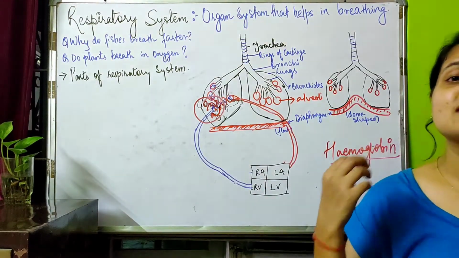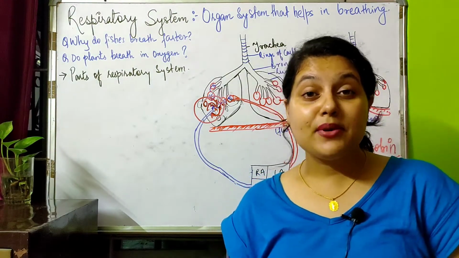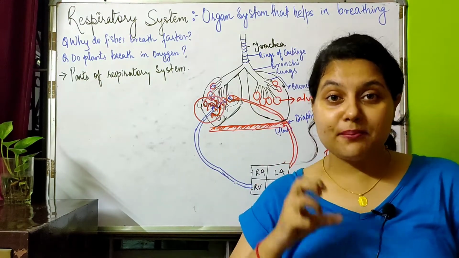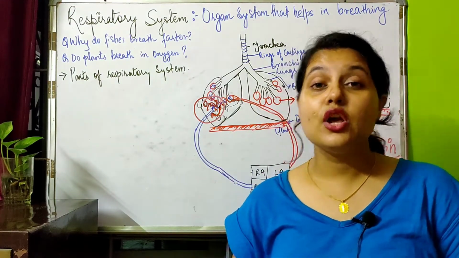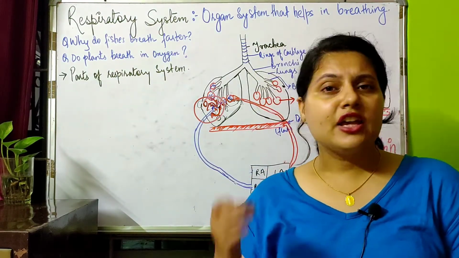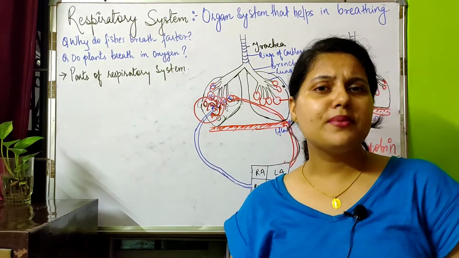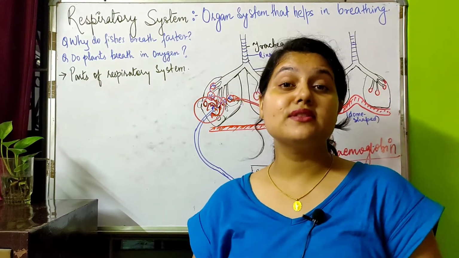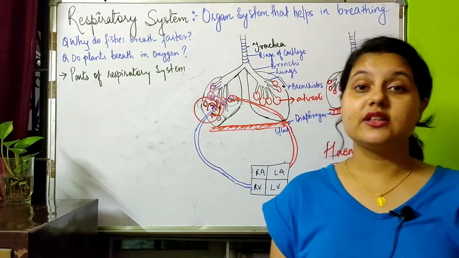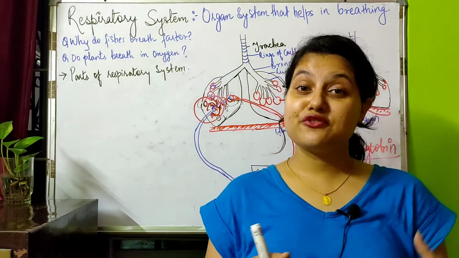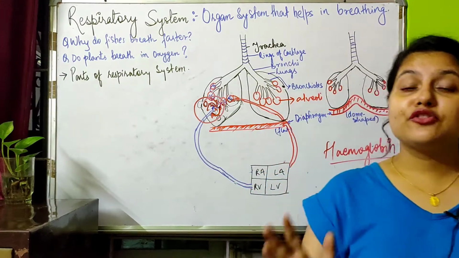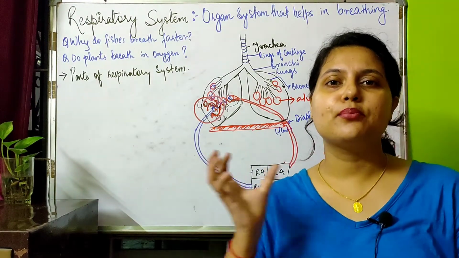Or if you have less hemoglobin in blood, then what happens? We are able to take only a less amount of oxygen into the blood, and hence the amount of oxygen which will circulate in our body will be very less. If the oxygen is less, then what happens? The rate of respiration is less. That means the glucose will take more time to be broken down and to release energy, isn't it? The normal count of hemoglobin in humans is 14, and if it is less than 10, then it is problematic. You have to take much food which is red in color, like carrot, pomegranate.